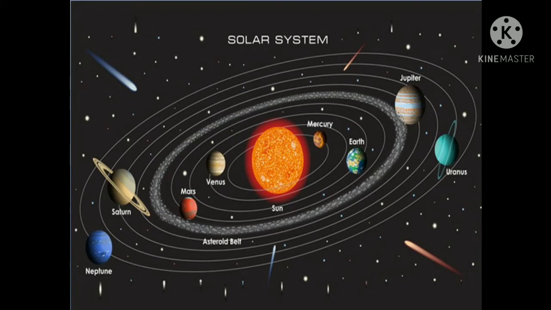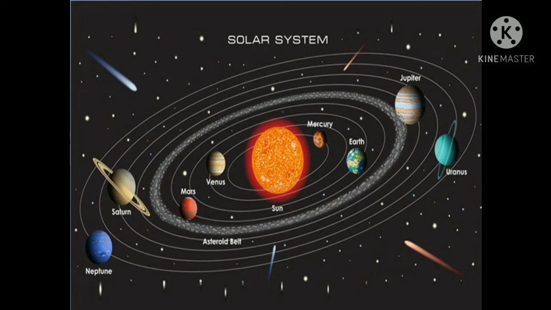The next part of the solar system is planets. Our solar system has 8 planets: Mercury, Venus, Earth, Mars, Jupiter, Saturn, Uranus and Neptune. They are the heavenly objects that orbit the sun. They do not have their own light. They reflect the light coming from the sun.